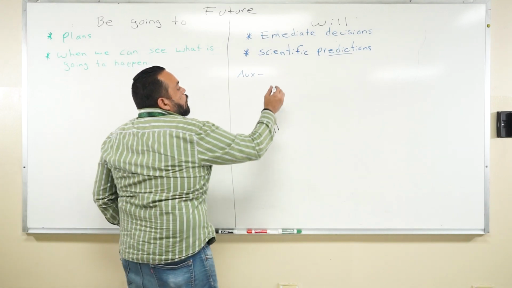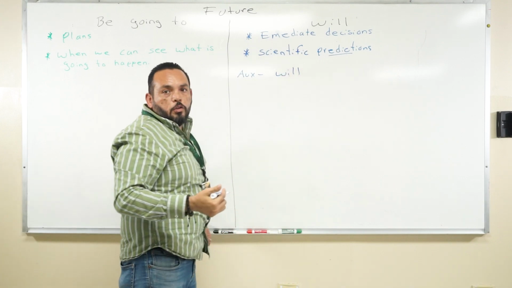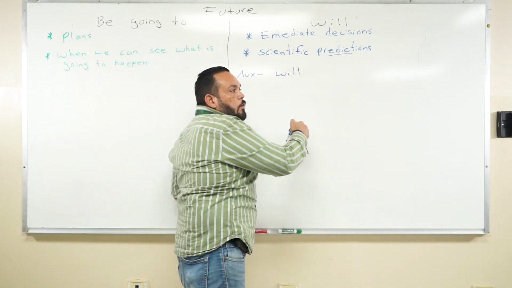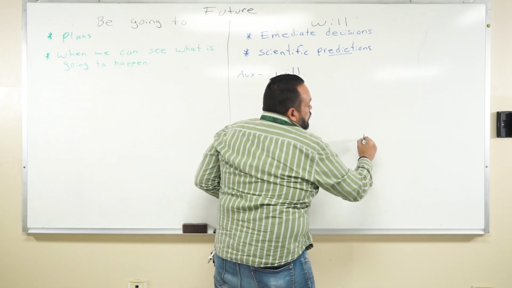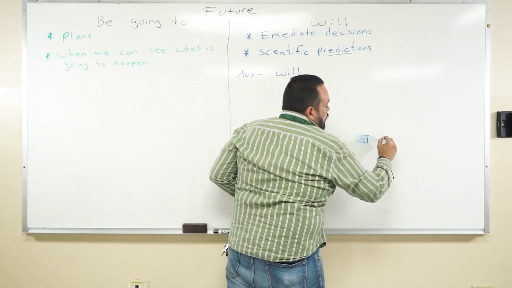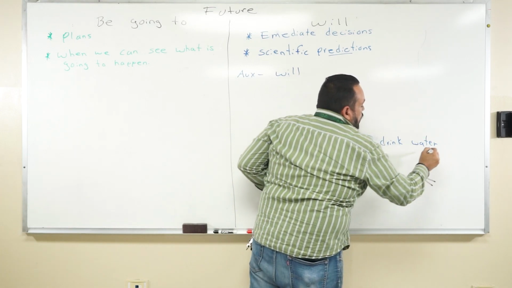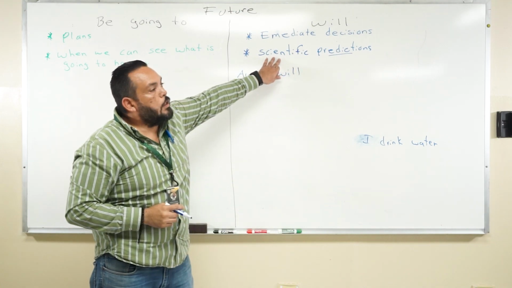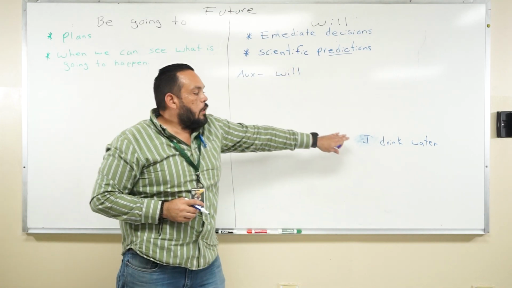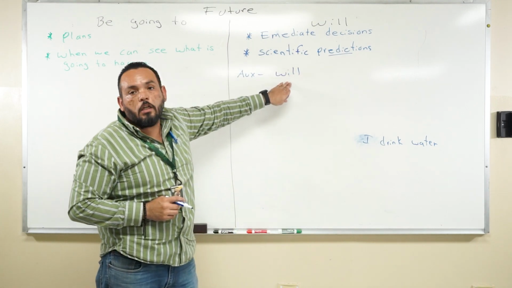The auxiliary for will is this, will. When we don't use will for future, we're saying I drink water. When we don't use the auxiliary, it is not future. It is simple present.